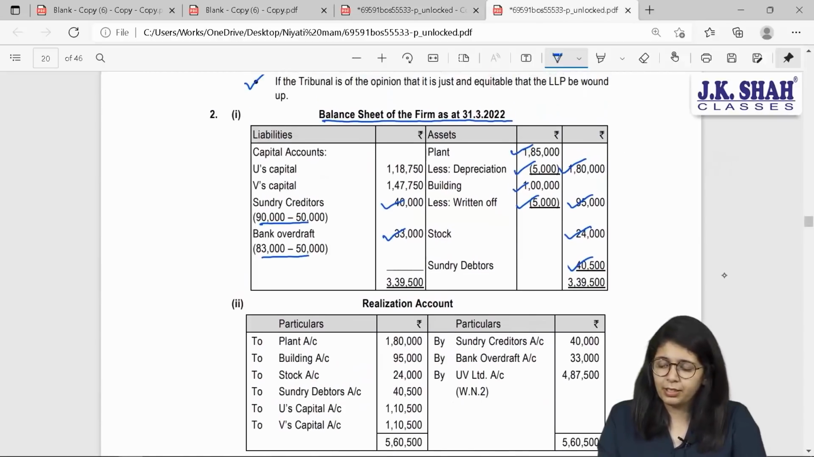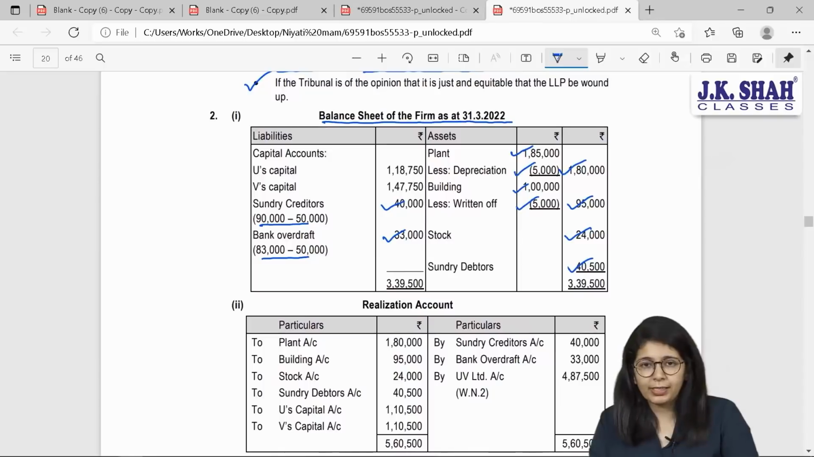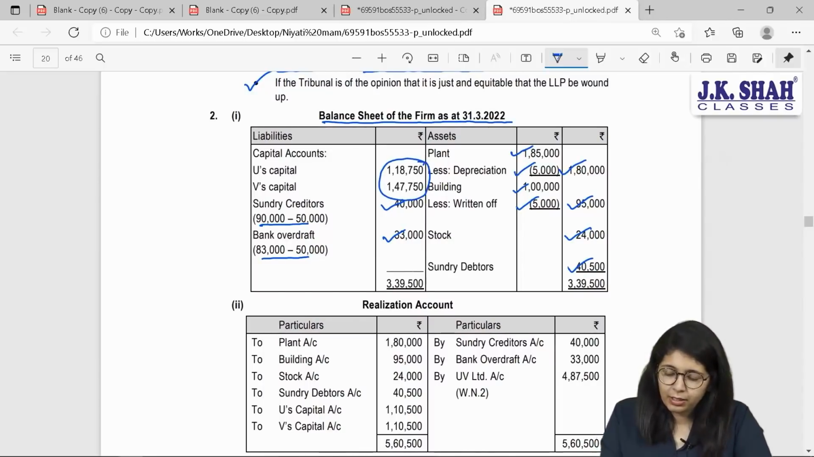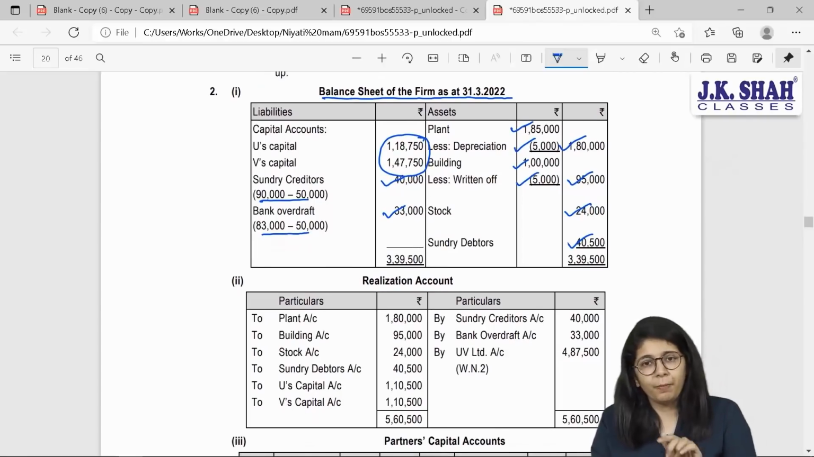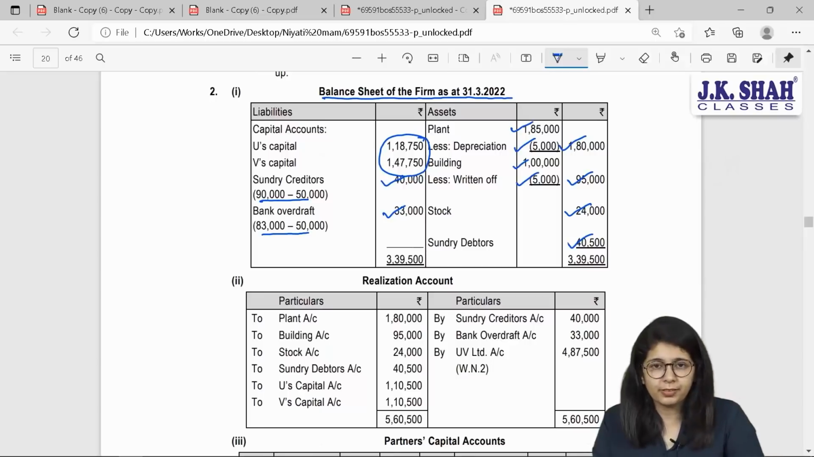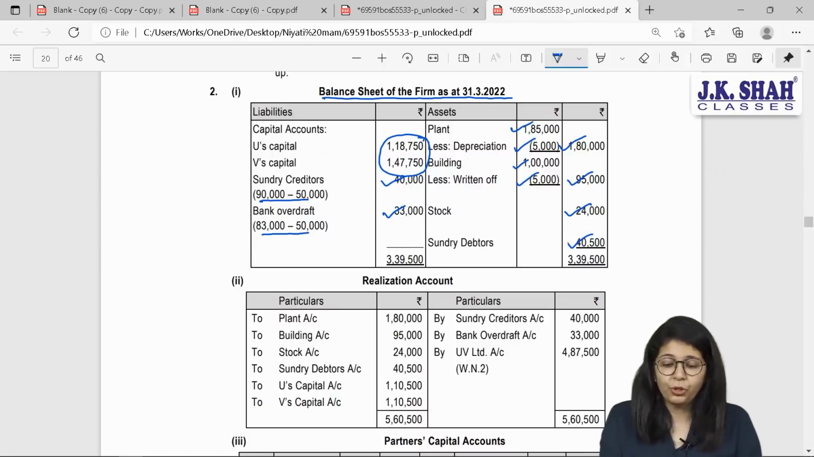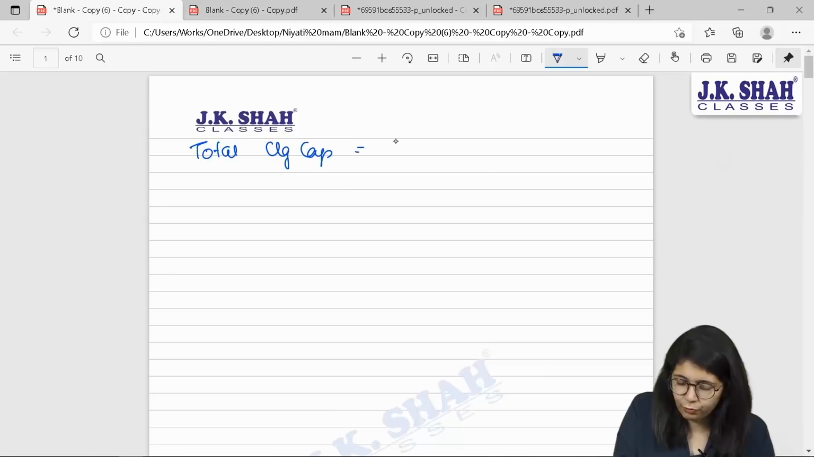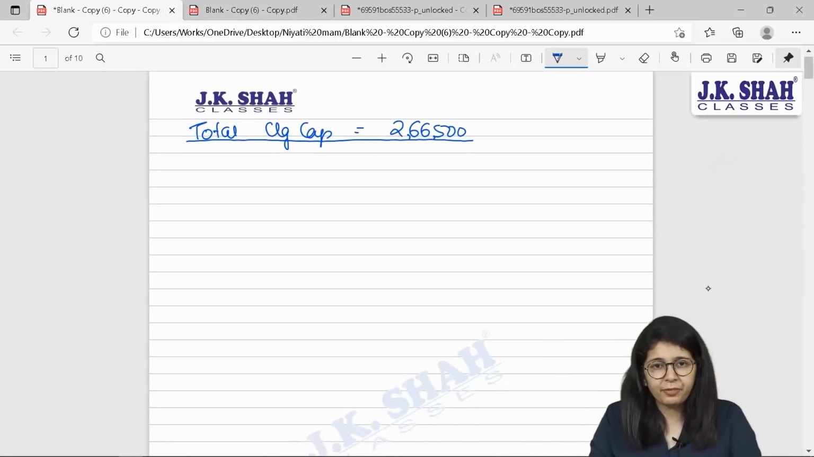Okay. Now beta, I have all my values of assets as well as outside liabilities. How did they get these two balances? Let us find it out. First of all, by finding the balancing figure in the balance sheet, I will find out the total closing capital of the partners. So if you take your calculator, total of the assets are 3,39,500 minus 73,000 outside liabilities will give you total closing capital of 2,66,500 rupees. So this is the closing capital that we have found.